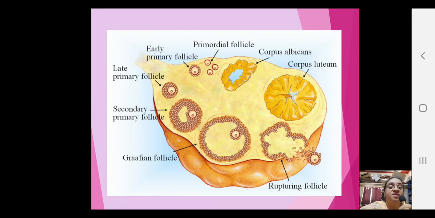Now here, children, this is a TS of the ovary, which shows the primary follicle, then the late primary follicle, the secondary follicle, and the Graafian follicle, and how the Graafian follicle ruptures, releases the ovum and becomes what is called the corpus luteum. It's actually a cycle of events. What happens with the ovarian follicle is shown in this diagram, okay.